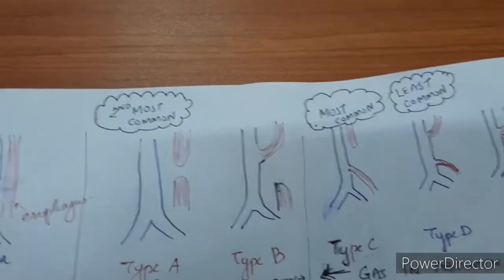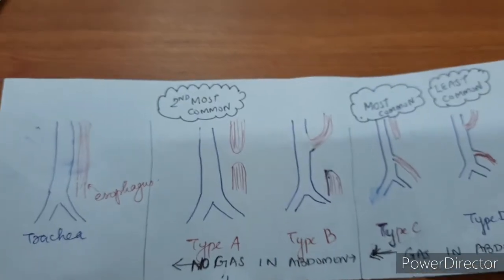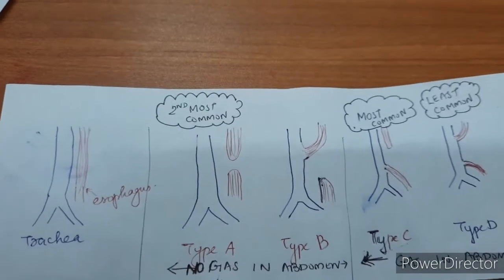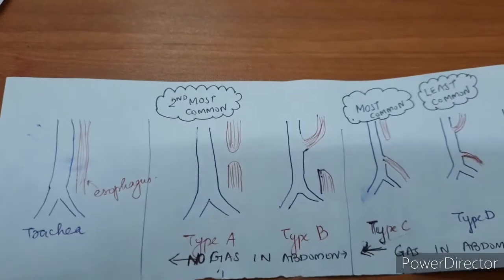Another question was: a baby presented to us with a history of frothing from the mouth and excessive drooling, and the baby developed cyanosis on attempted feeding. These are also very suggestive of tracheoesophageal fistula. Are there any predictors from maternal history which suggest it may be a case of tracheoesophageal fistula? Yes. A history of maternal polyhydramnios we generally get, and on antenatal scan, if you see an absent stomach bubble, again it has to ring a bell. It may be a case of TEF.